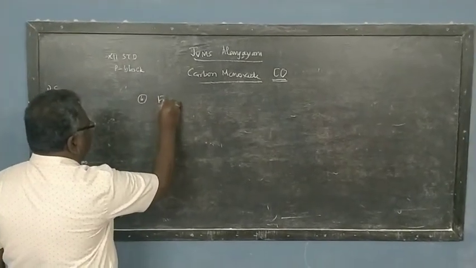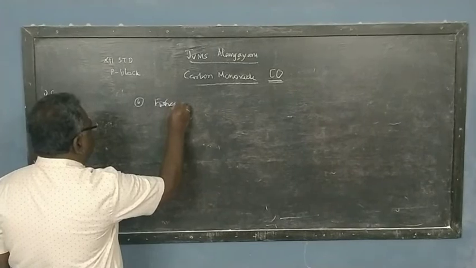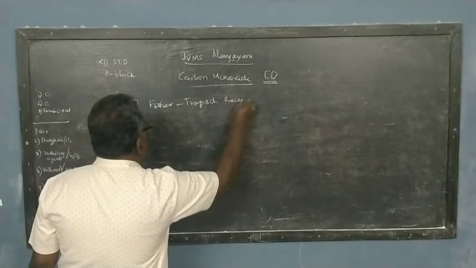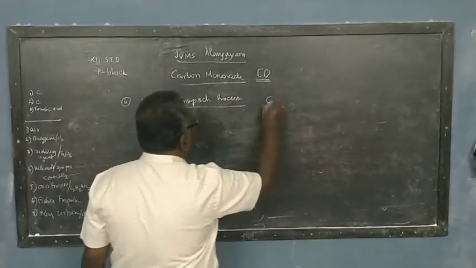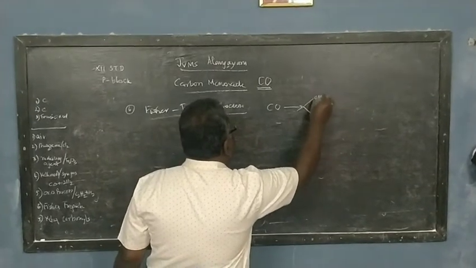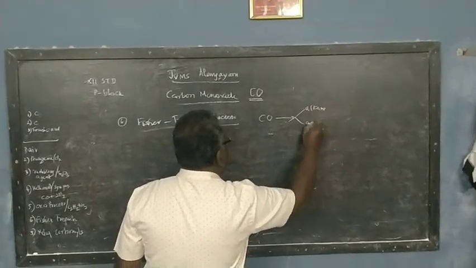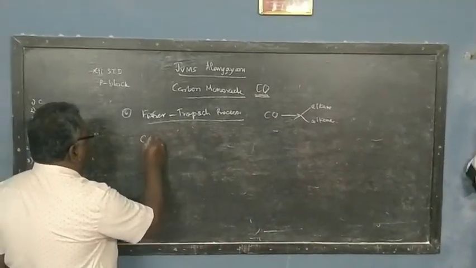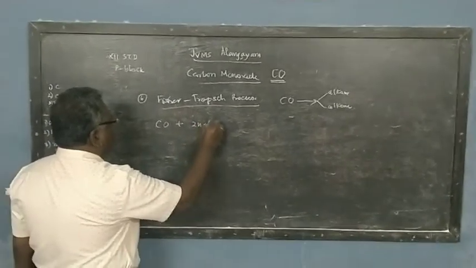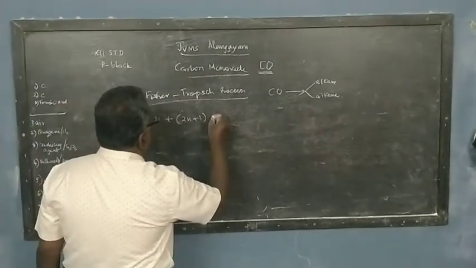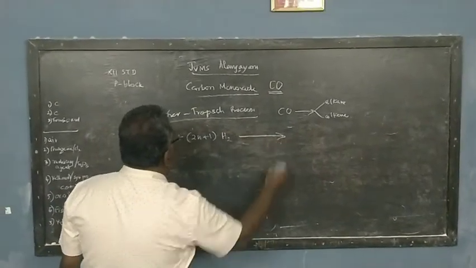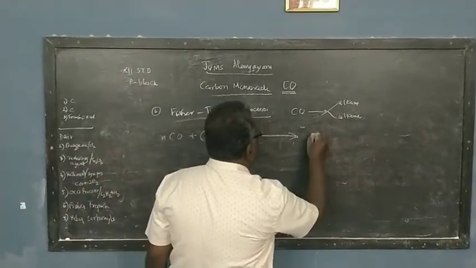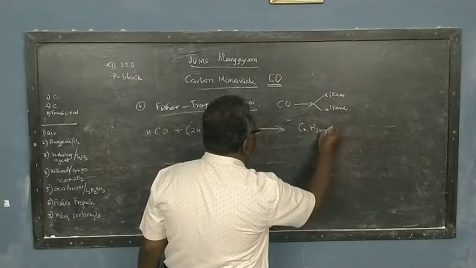This is the Fischer-Tropsch process, where carbon monoxide is used to prepare alkanes and alkenes by treatment with hydrogen. So when n carbon monoxide is heated with 2n plus 1 of hydrogen gas, it forms CnH2n+2.